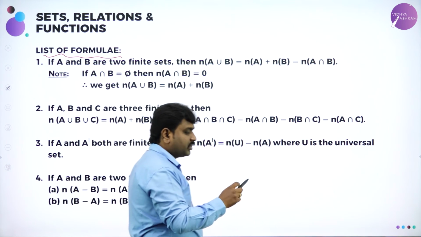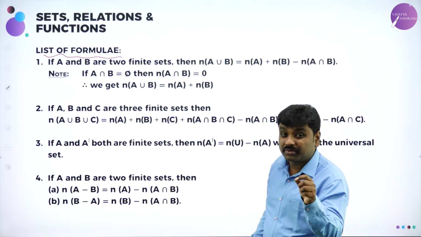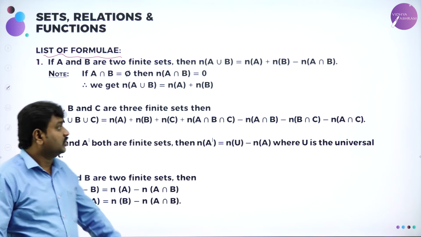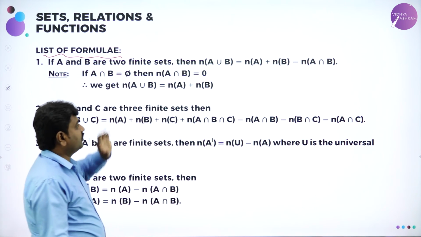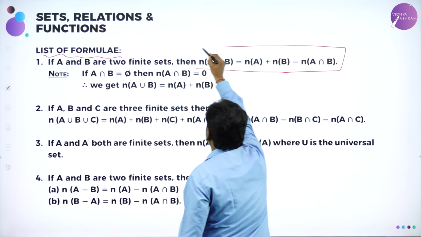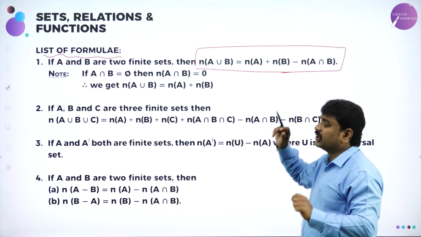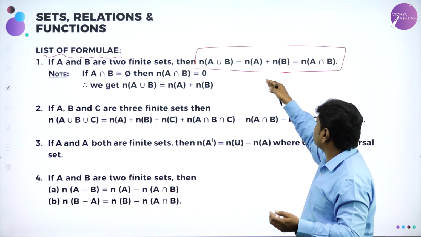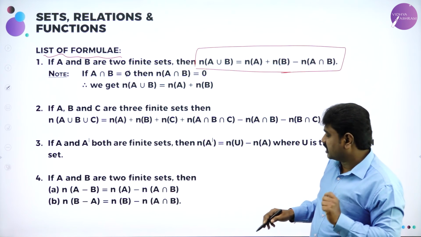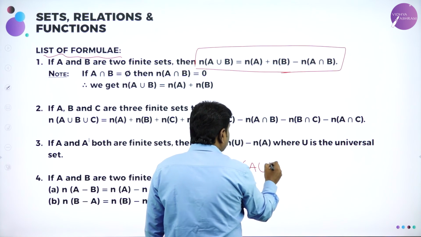So cardinal number relations. Whatever I wrote here, they are most important. We can solve the problems by cardinal number relations, or we can also solve them by Venn diagram. So recollect the formula. I'll summarize the formula. N of A union B. The first formula is what? N of A union B is n of A plus n of B minus n of A intersection B. Means write the elements of A, write the elements of B. Common elements you remove them. This is called the cardinal number relation.